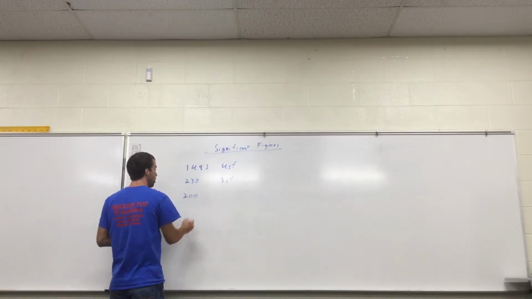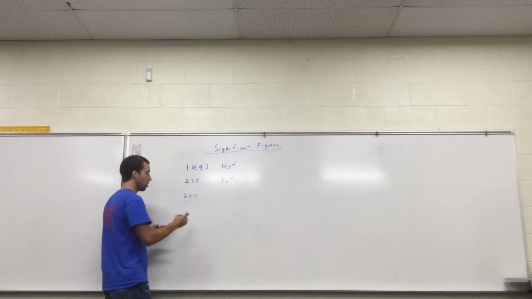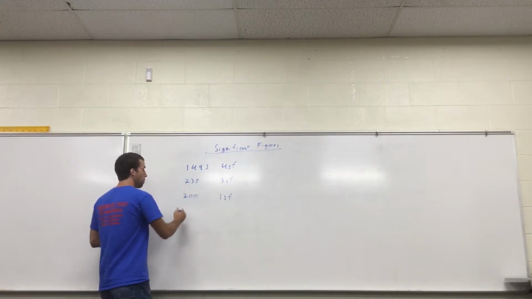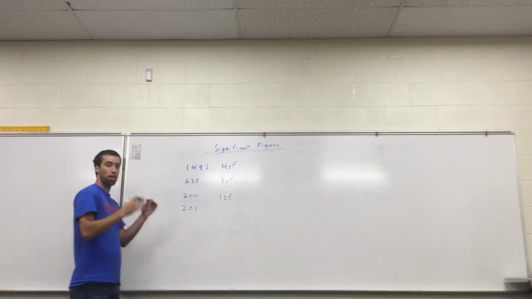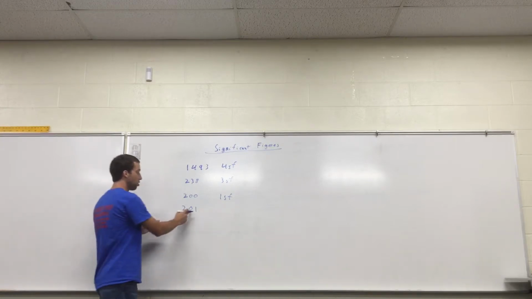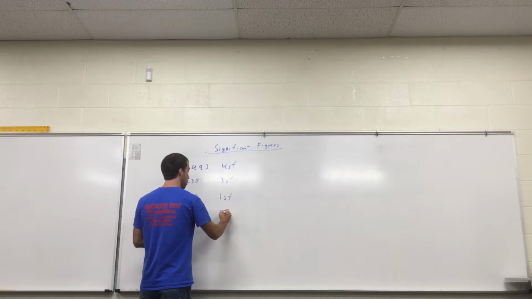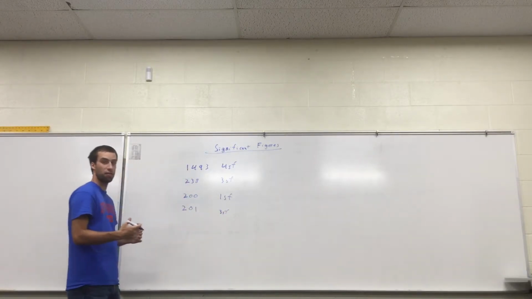Zeros in this position are not significant. This would only be 1 significant figure. However, zeros in between non-zeros, the 0 is in between these, all those are significant. Because these ones are significant, this one's in between, it's significant too.